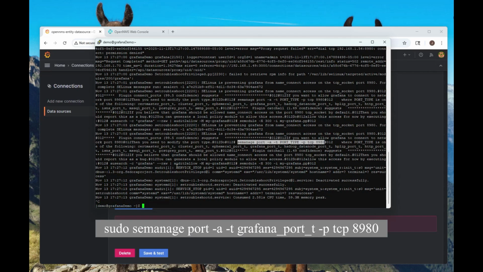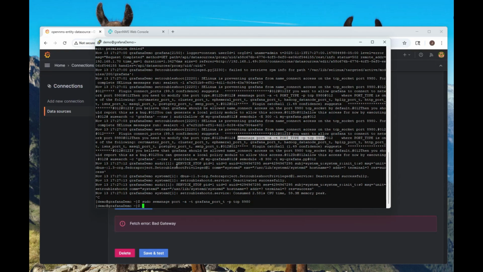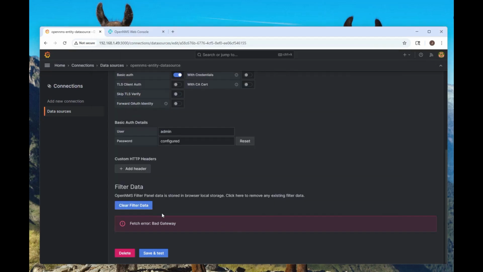And in our case, we're going to have to do a sudo semanage port -a -t grafana_port_t -p tcp, and then 8980, which is the port for the OpenNMS instance on the other machine. So let's go ahead and enter, and we were successful. And let's go ahead and run this again, see if we successfully opened that up.